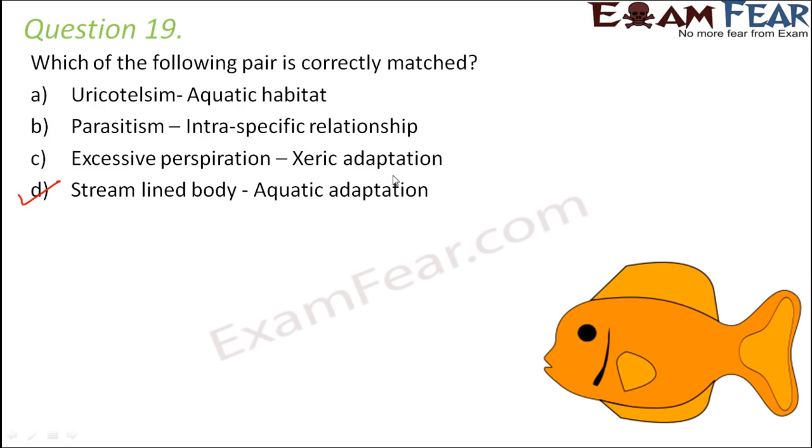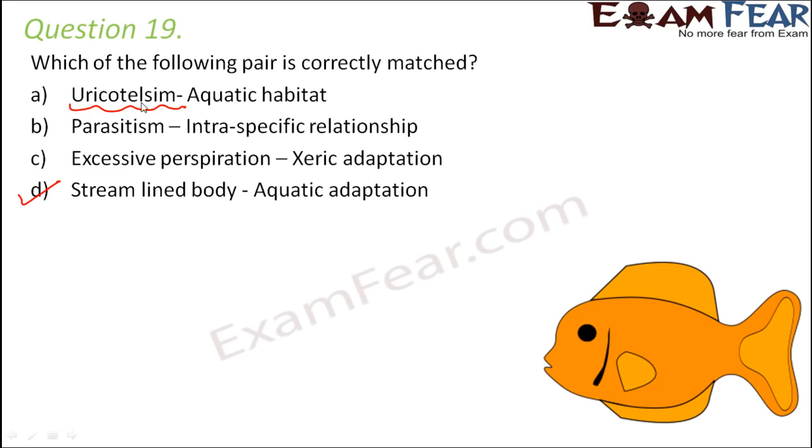So, if you look at the streamlined body of all the aquatic organisms like fishes, it helps them to move through water, right? So, that's an aquatic adaptation of the aquatic organisms. Now, let's look at the other options, why they are incorrect. Uricotelism is an adaptation of the terrestrial reptiles and birds.